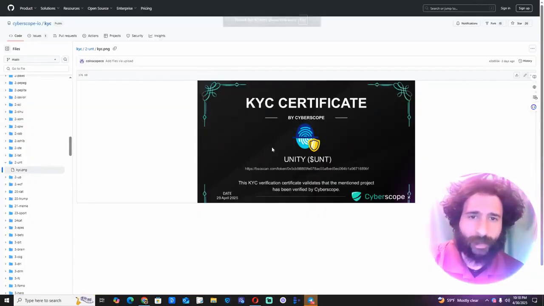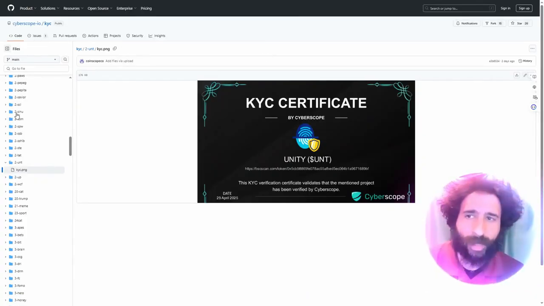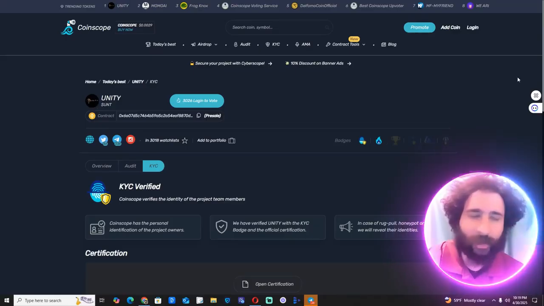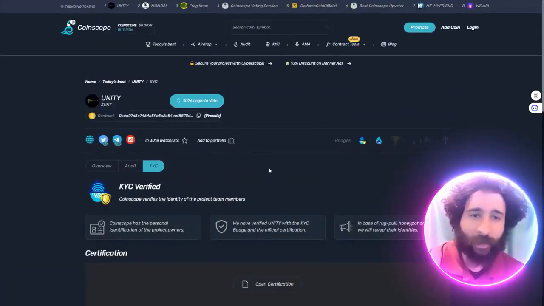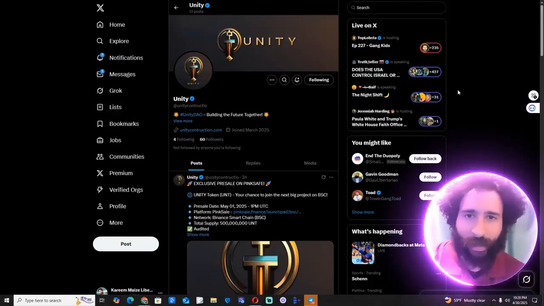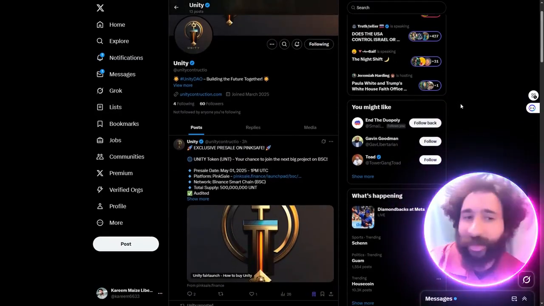So let's go. We got the KYC certificate, Unity right here, Cyberscope. And it validates that the mentioned project has been verified by Cyberscope. All right, and we can see the KYC has also been done with CoinScope right here. Unity, you can see all the information. So they've done the audit, they've done the KYC, looking good, and you can also see the badges on their PinkSale. And we have Unity right here. We can build the future together.